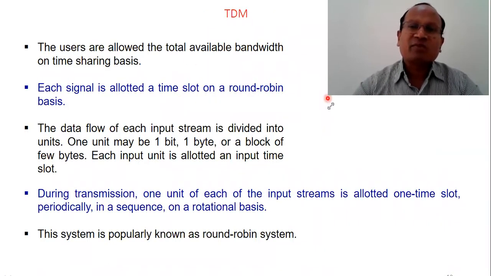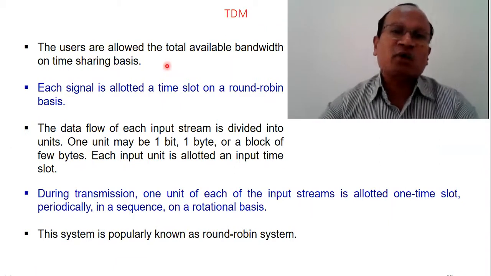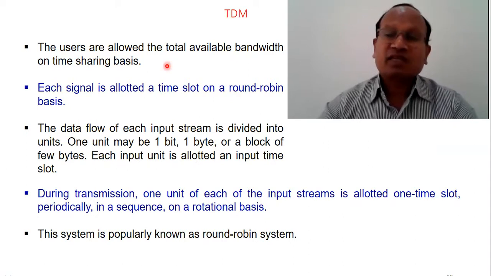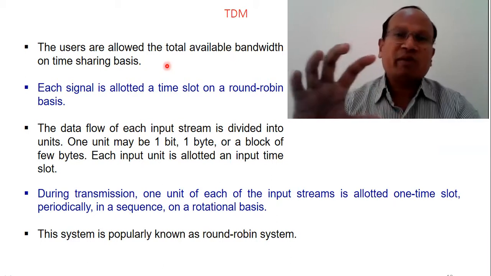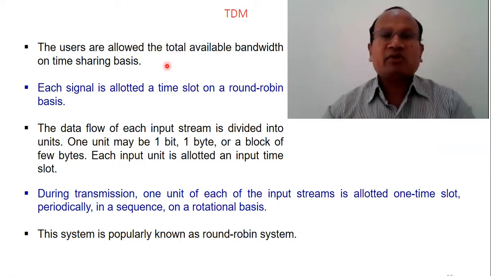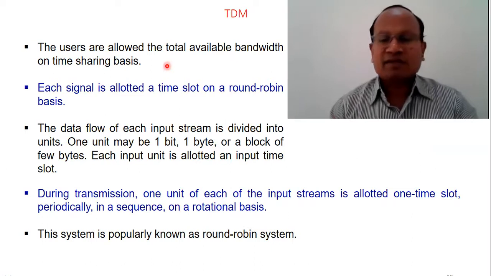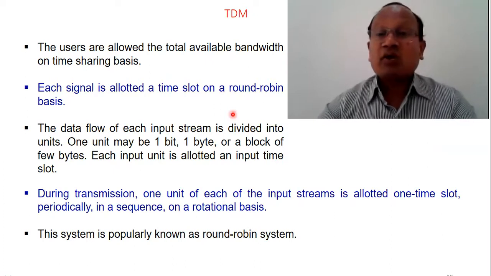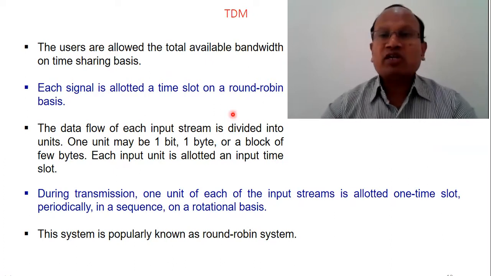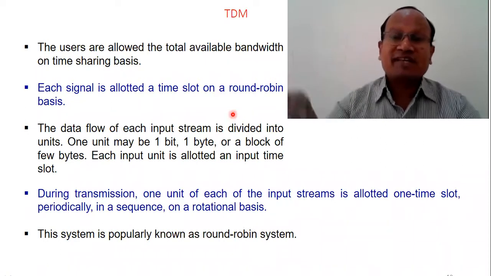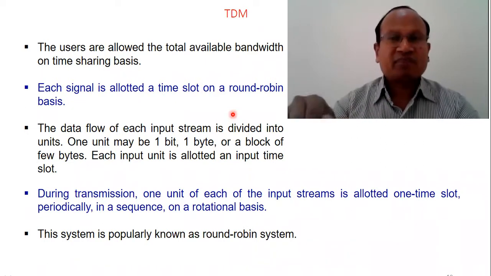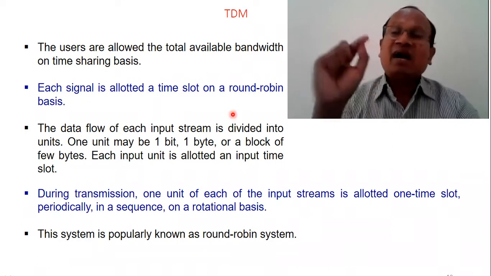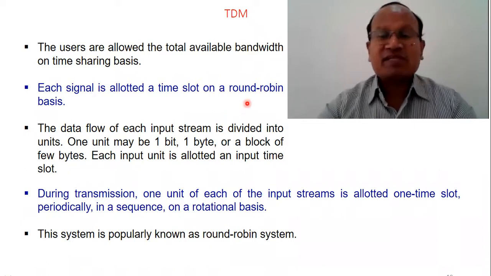So let's discuss something more about TDM. Its working: the users are allowed the total available bandwidth on a time sharing basis. The available bandwidth is the same, but the total time of transmission is distributed among the number of signals. Each signal is allotted a time slot on a round robin basis. I have told you that there is a commutator, a rotator kind of arrangement. An electronic rotator is a commutator. That's a sampler, you can say, which always allows some part of each signal after a certain interval. So therefore the scheme is round robin.